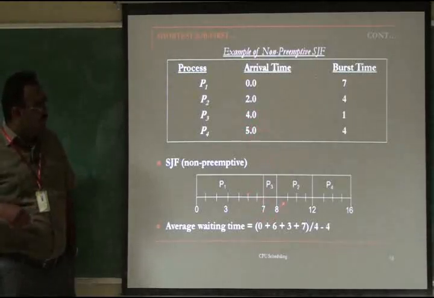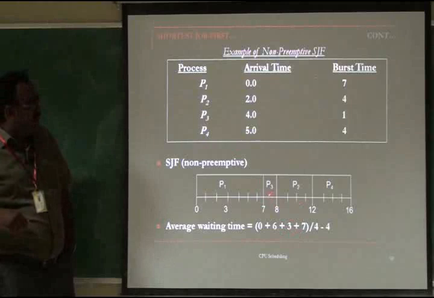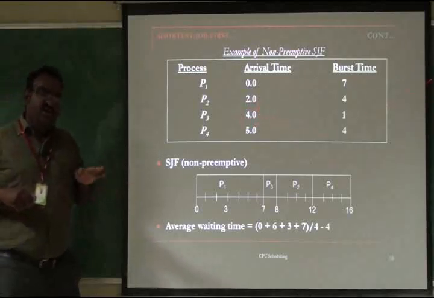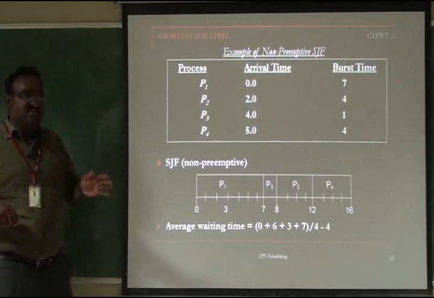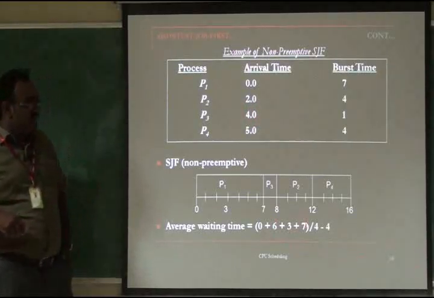So 7 minus 4, which is 3, for P3. So P3's waiting time is 3 milliseconds. It gets the CPU at the 7th millisecond, but it entered the ready queue at the 4th millisecond. So only the difference between 7 minus 4, we call it 3. So P3 has 3 milliseconds to wait.